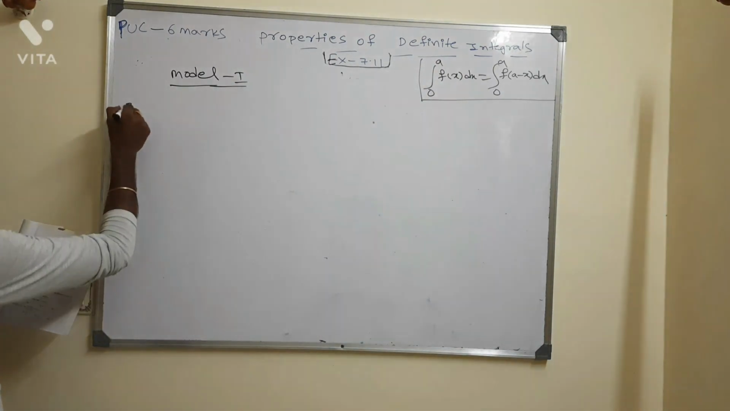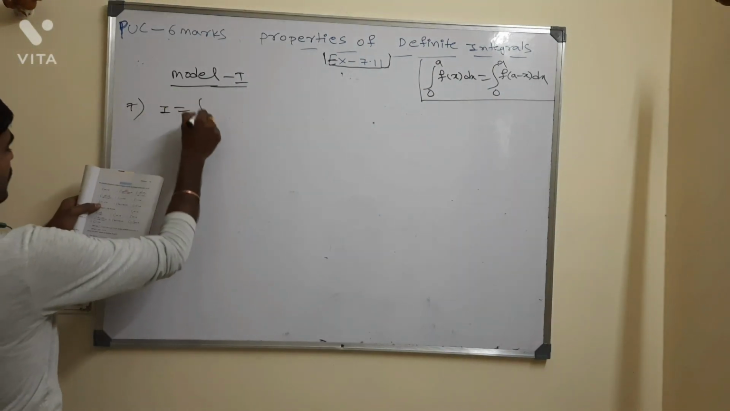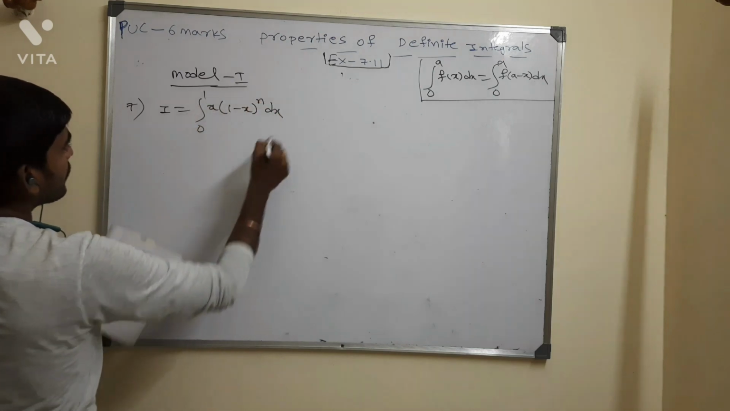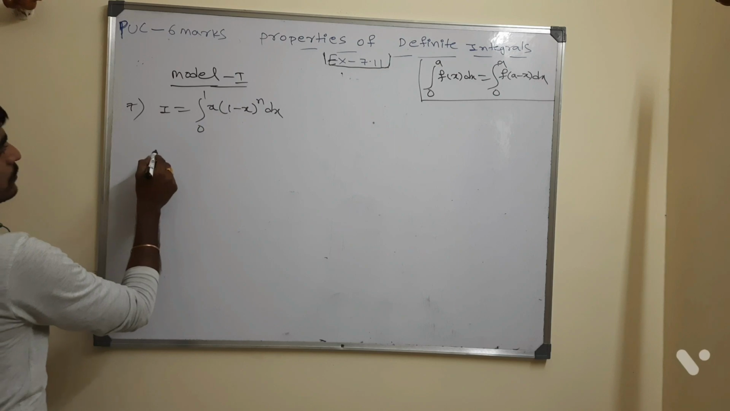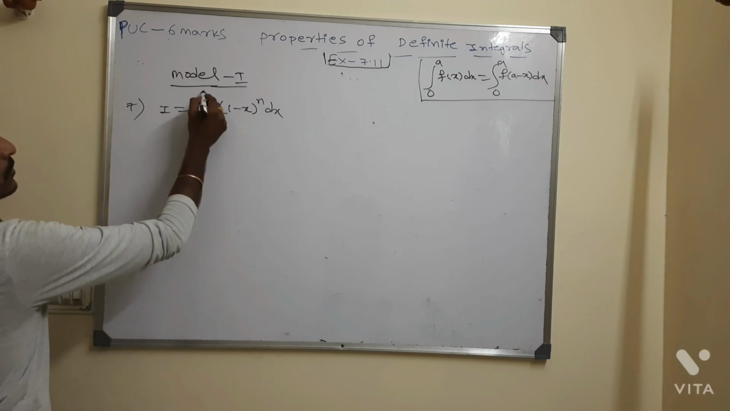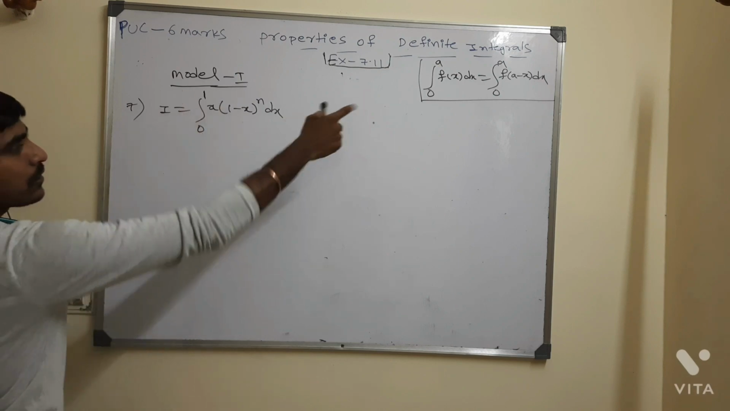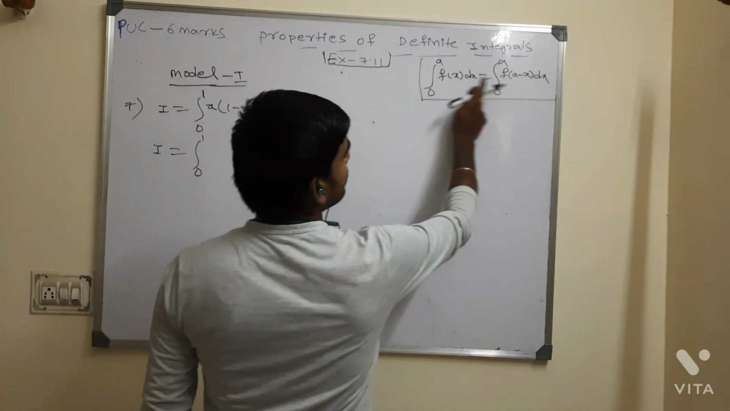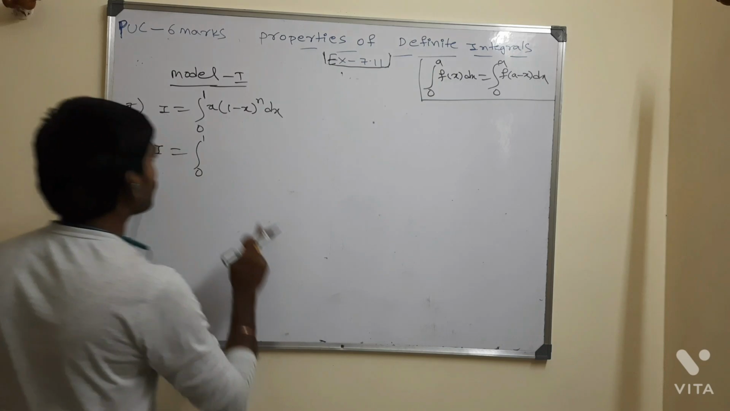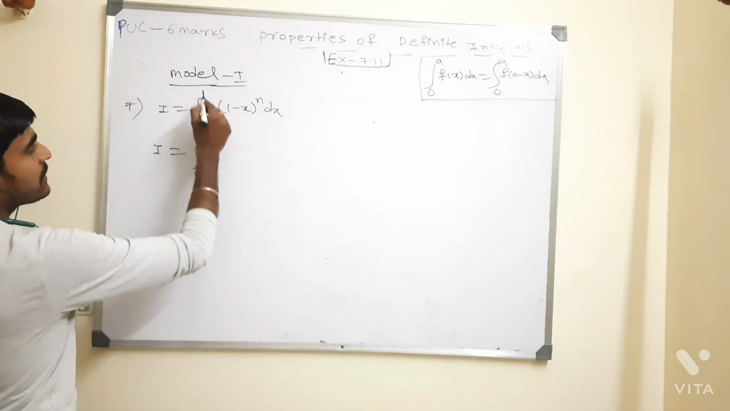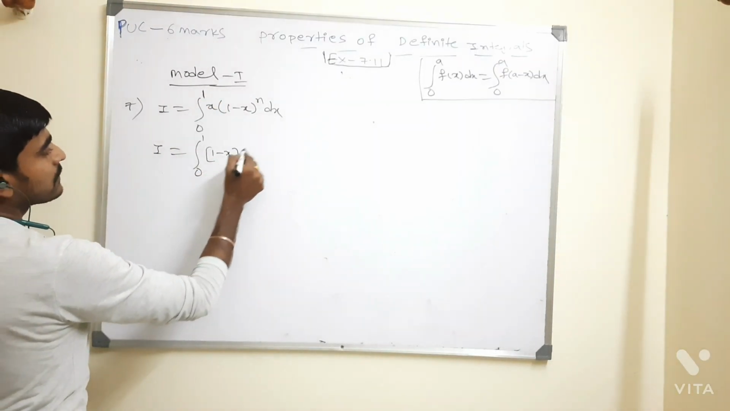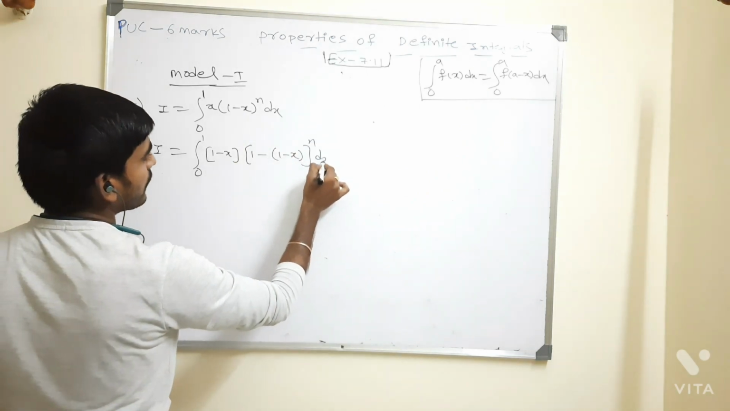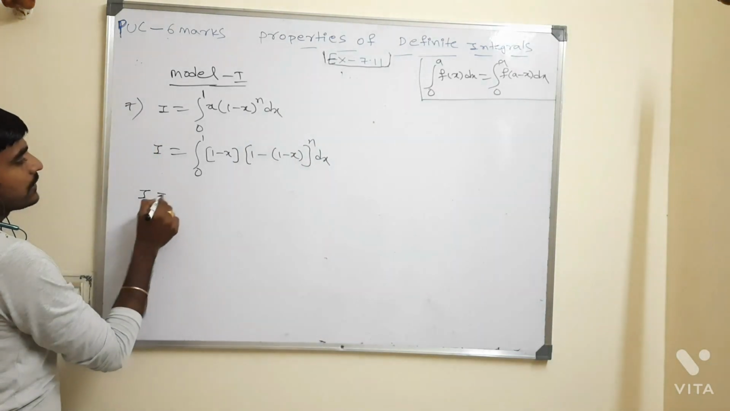Now in NCERT 7th problem, I equal to integral 0 to 1 x of 1 minus x whole power n dx. Tell me here how to do this. It is also 0 to a. A means 1 here. So in place of x, you write a minus x. A means 1, so 1 minus x of 1 minus of x, plus 1 minus x whole power n dx.